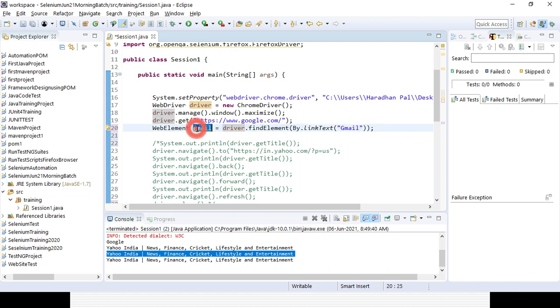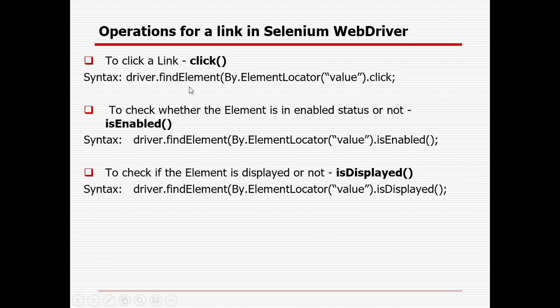Now, whatever properties and actions we can perform on it, we can check whether it's enabled or not, whether the link is displayed. First, we will check whether the link is displayed or not. After it is displayed, we will check whether the link is enabled or not. If it is disabled, we are not able to click it, so there is no point. In case it is enabled, we will click it. So these are the different things we can perform, right?